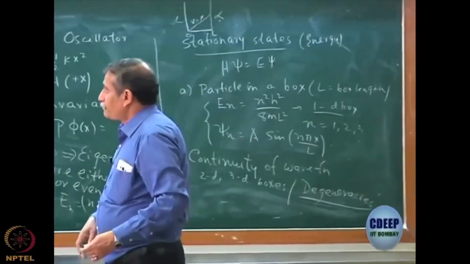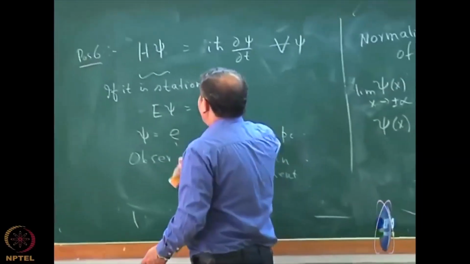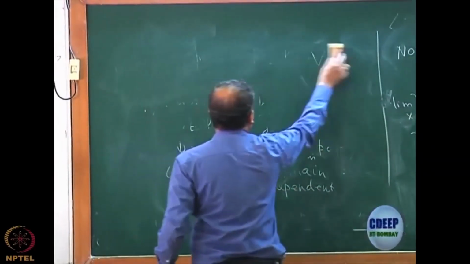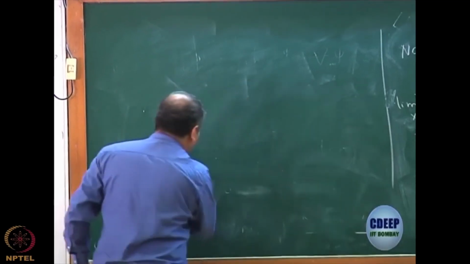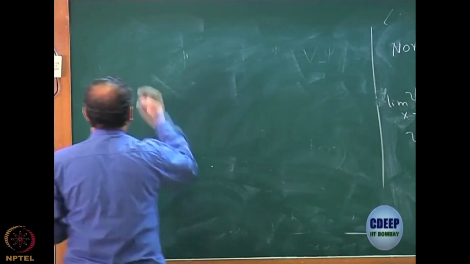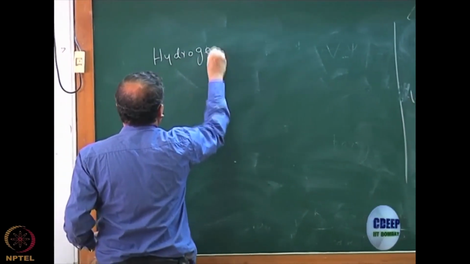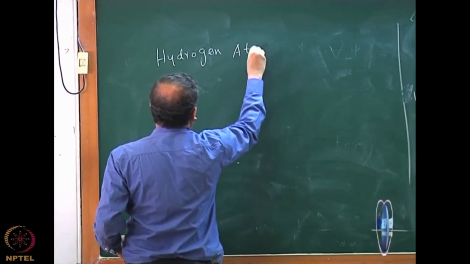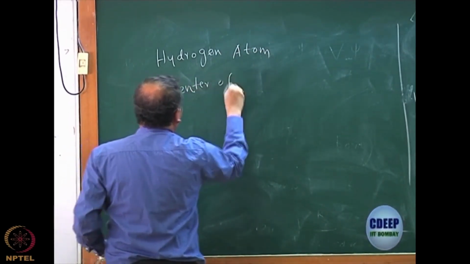Okay. So, again that is something that we did, and then the third example that we did was the hydrogen atom, which is formally a 2 particle problem, but we said that we can actually convert this into a single particle problem by using the center of mass and the relative coordinate.